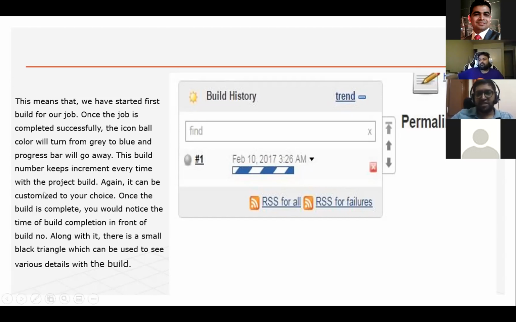Here you can see this is Feb 10, 2017. I just took this screenshot, and the time is there, and near that is a triangle button. When you click on this, it will give the entire detail of this build.